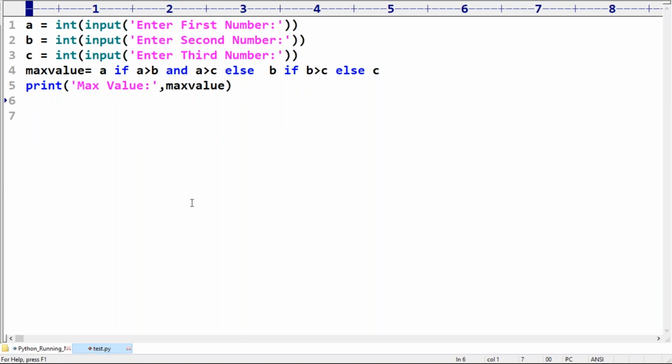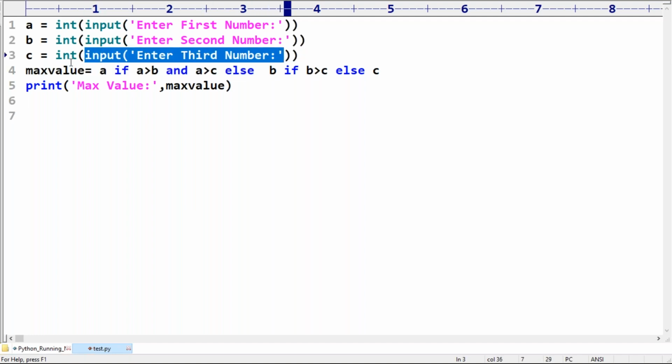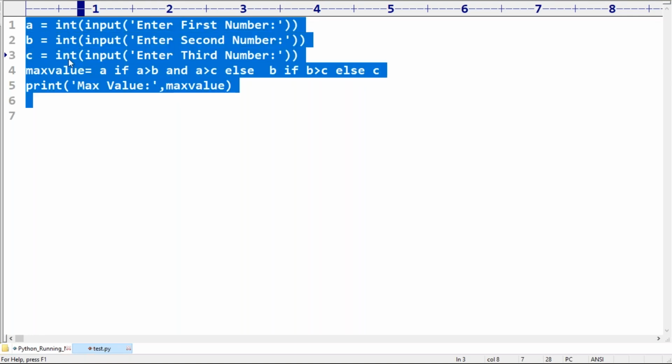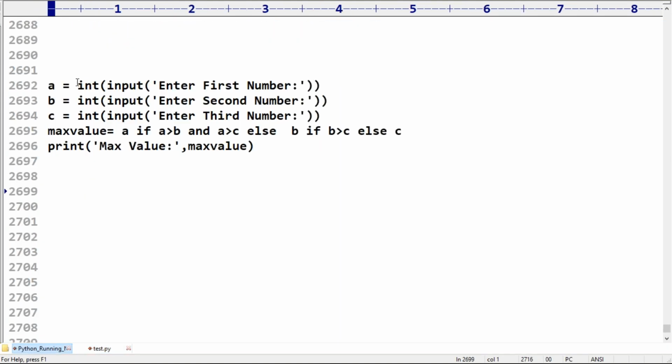Can we enter the third value as blank? Then automatically the problem is going to come. You are trying to convert a blank value to int. Immediately we are going to get an error. Clear, right? Are you feeling comfortable?